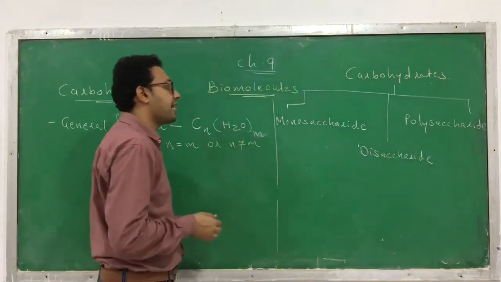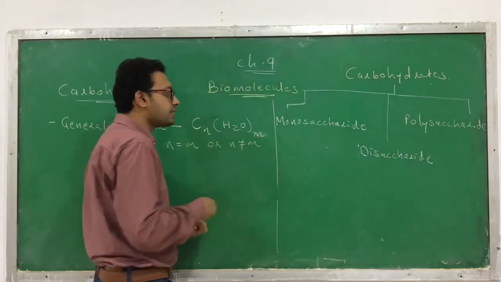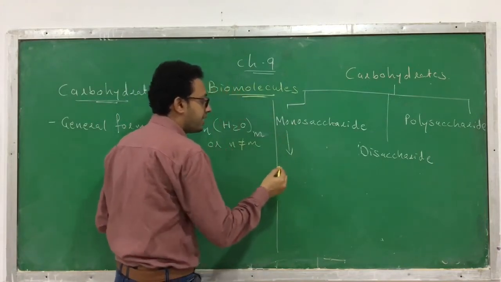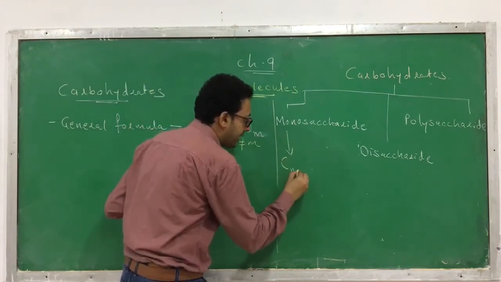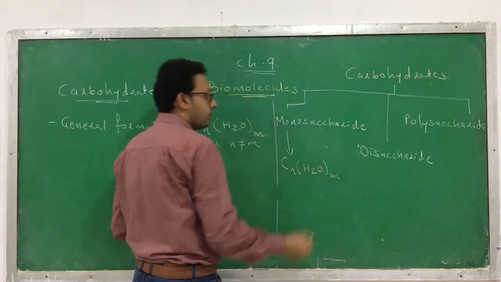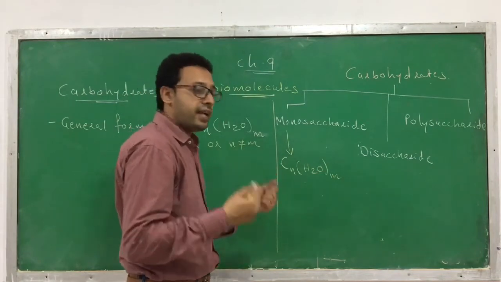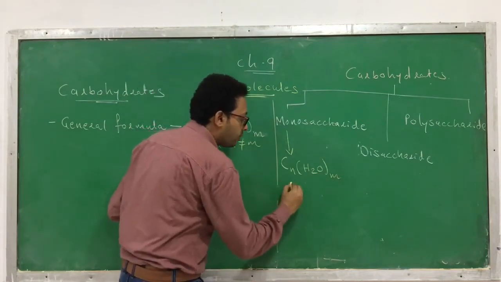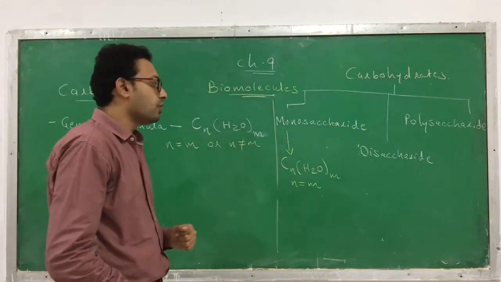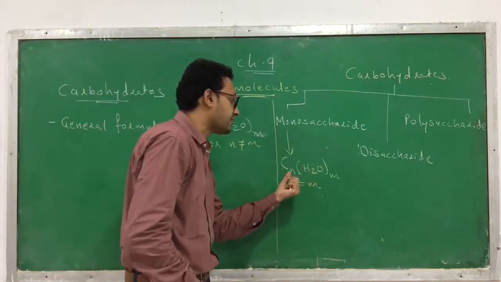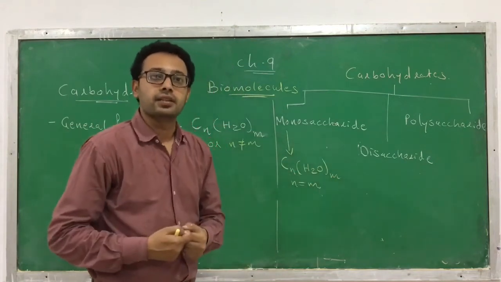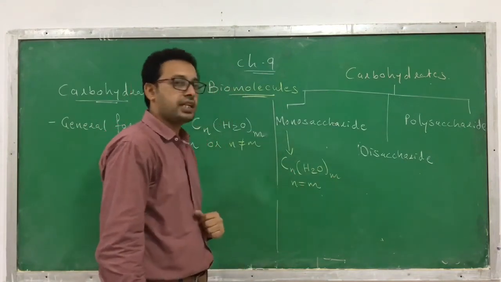Now let's discuss the characteristics of each one. Starting with the first one, monosaccharide. The general formula of monosaccharide is CnH2Om, where the values of n and m are always the same. So you can also write it like this: CnH2On, because m is equal to n.